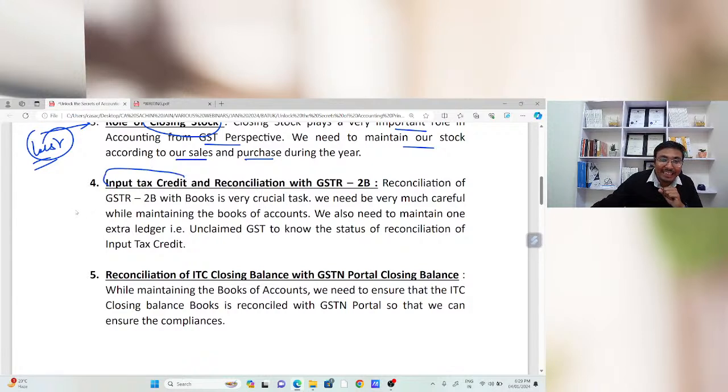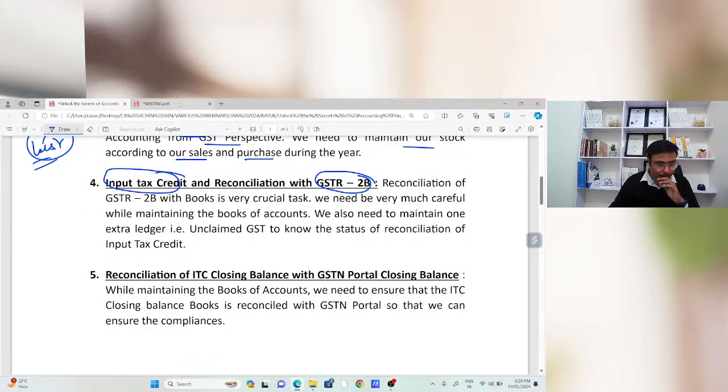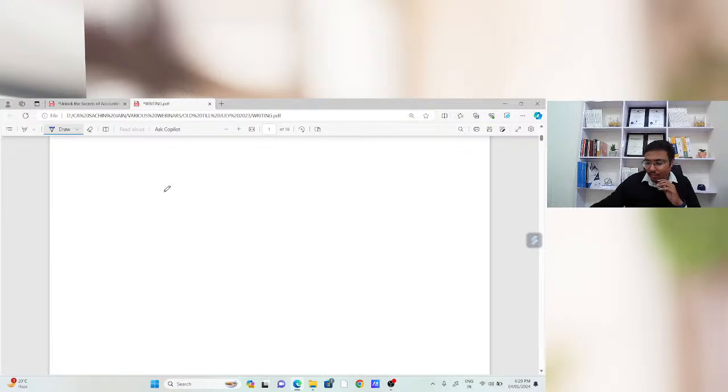Now, input tax credit reconciliation. This is the most important thing. Many people are asking, sir, how can we reconcile the ITC as per GSTR 2B?